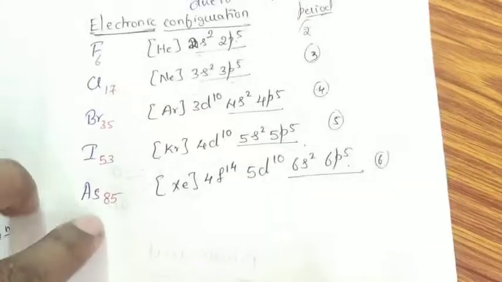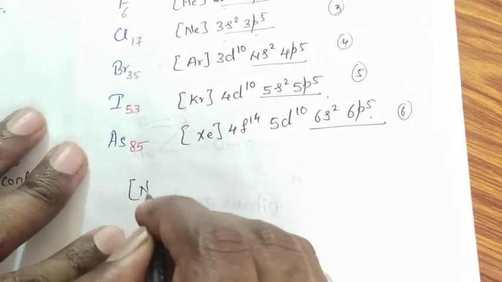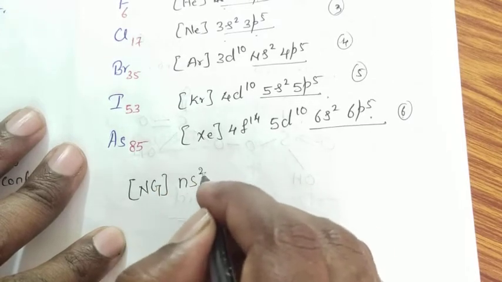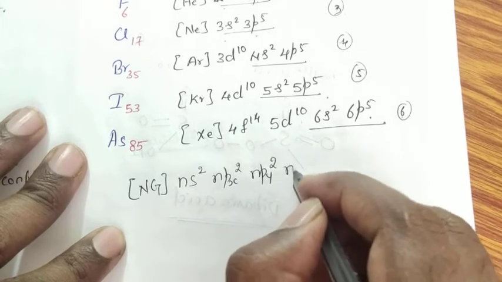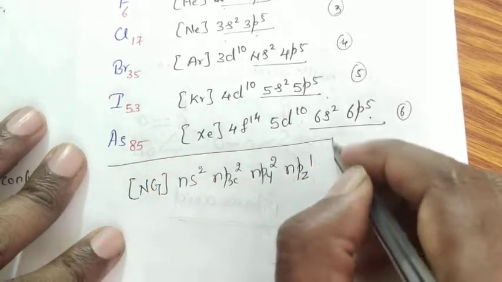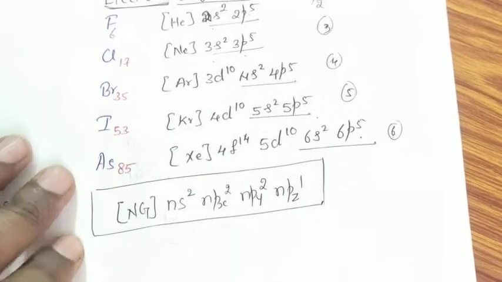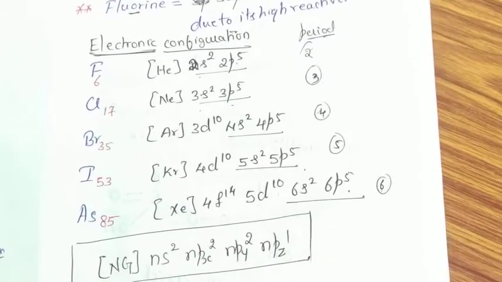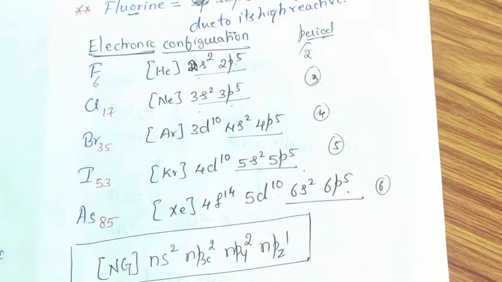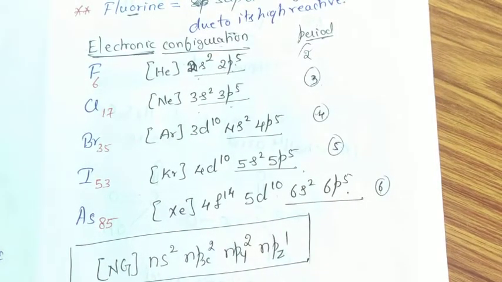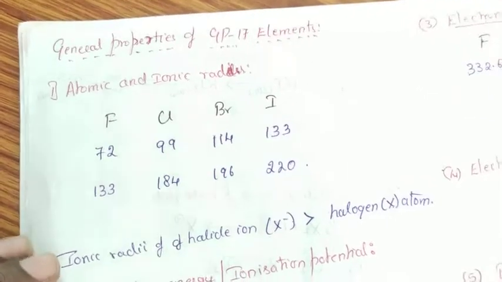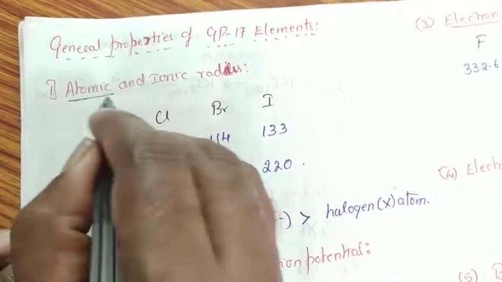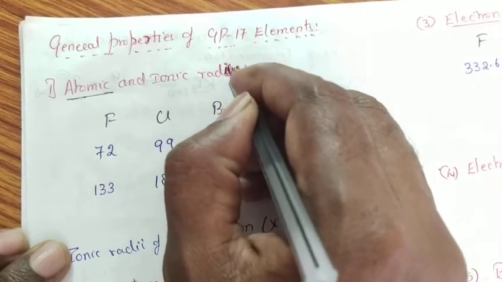So by knowing this, we can write down the general electronic configuration of these elements as noble gas ns2 npx2 npy2 npz1. Due to the similar electronic configuration of these elements, all these elements exhibit similar physical and chemical properties. Coming to the general properties of group 17 elements, first with atomic and ionic radius.